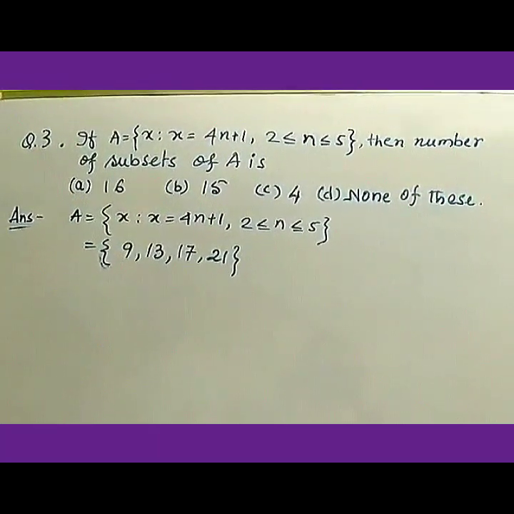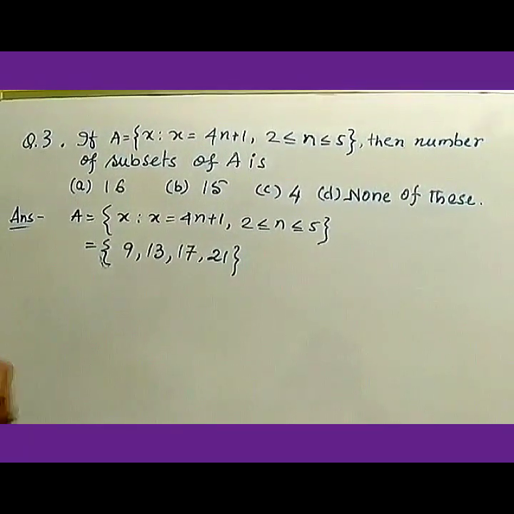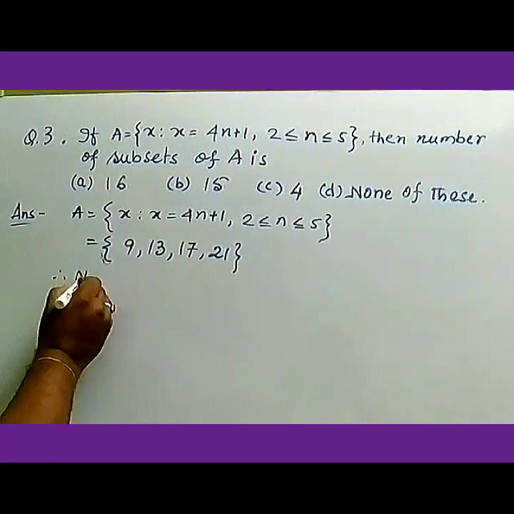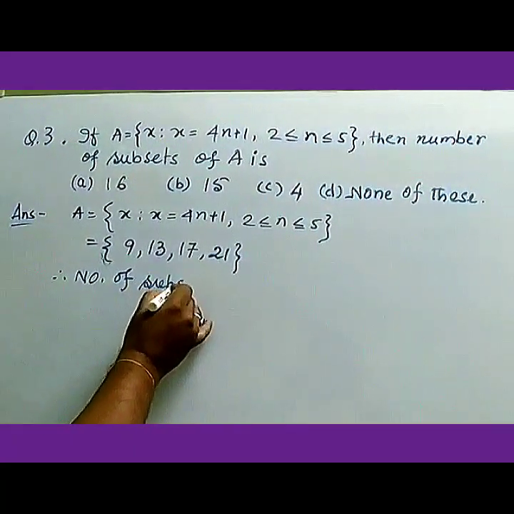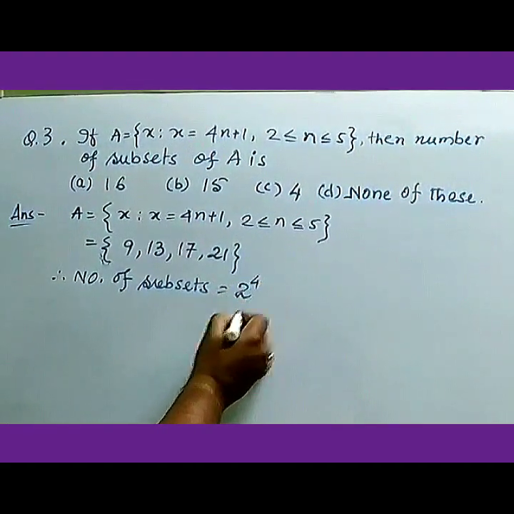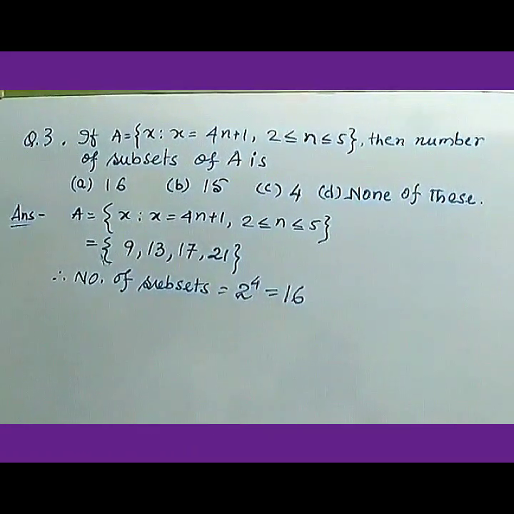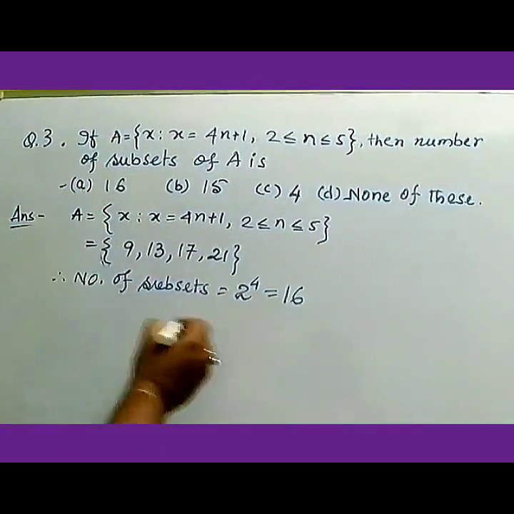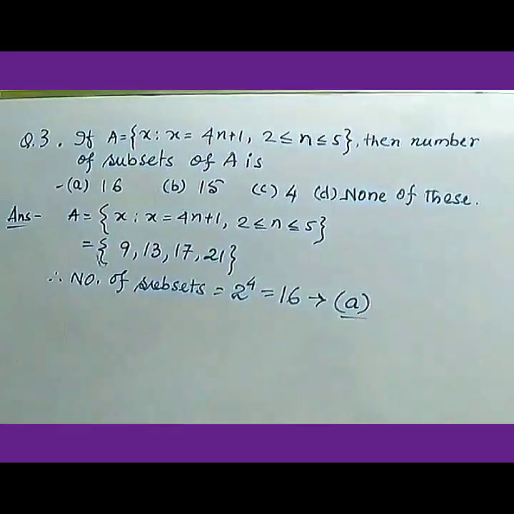You know the number of subsets has the formula 2 to the power n. Here n is 4, so the number of subsets equals 2 to the power 4, which equals 16. So your answer is option A.